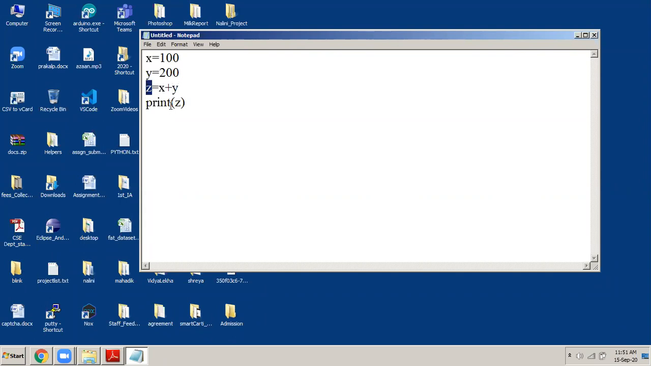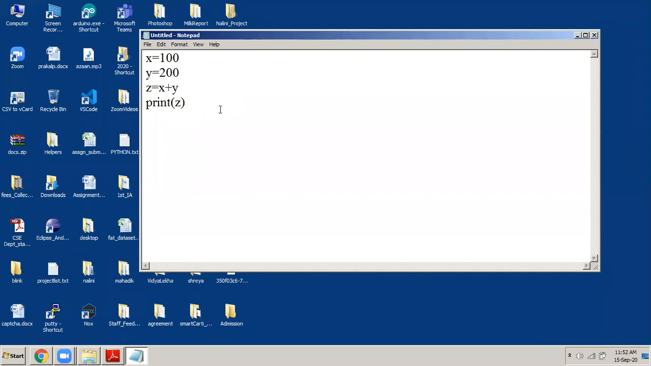And then finally you do print z. So what will it print? The value of z, which is equal to 300. So when you execute this program, the program should display the value 300. That's it. Very simple. This is the simplest program that I thought I would write today.